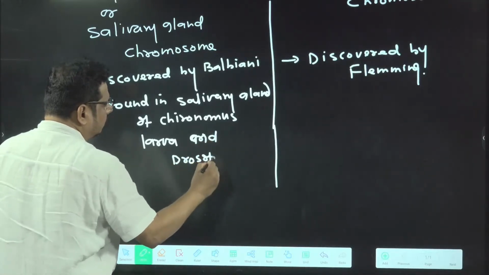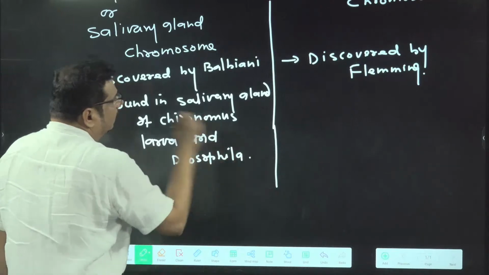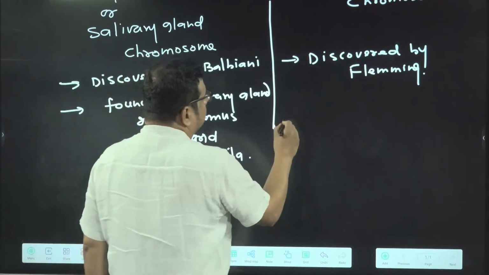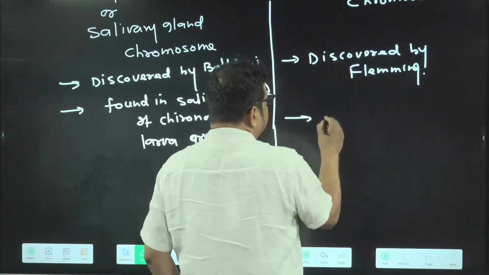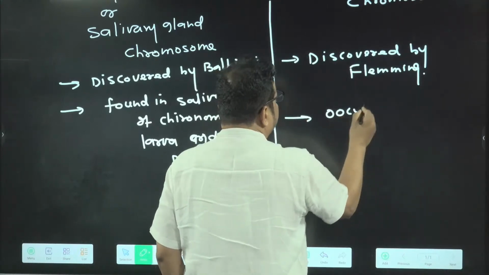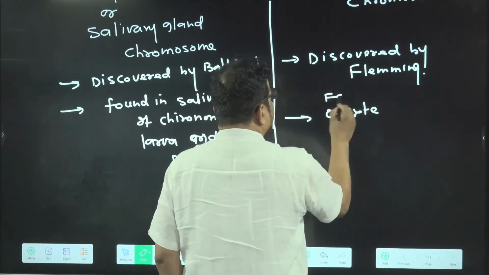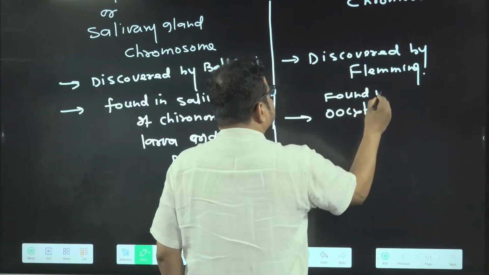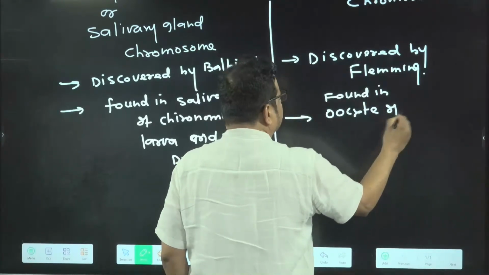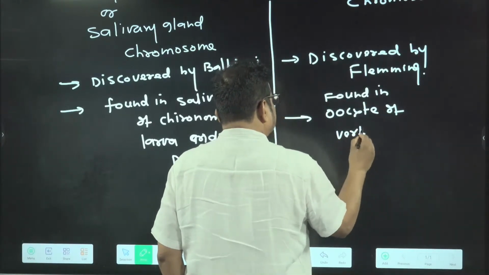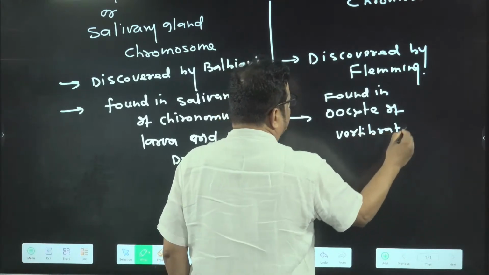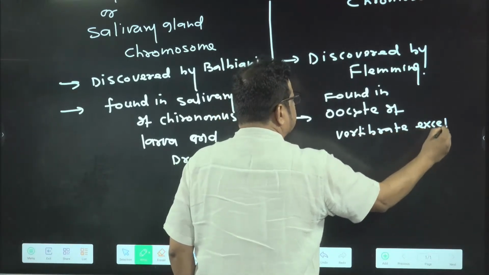Where is the lampbrush chromosome present? It is found in the oocyte of vertebrates, except mammals.